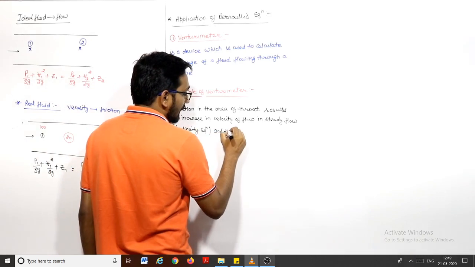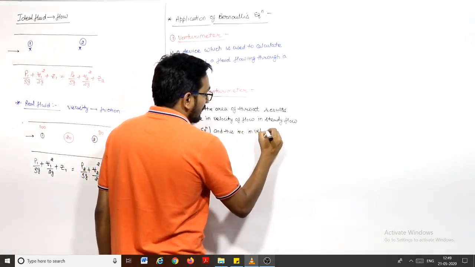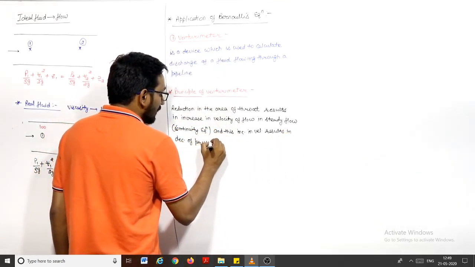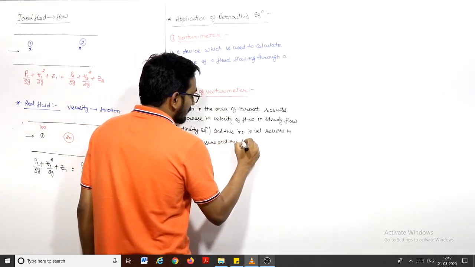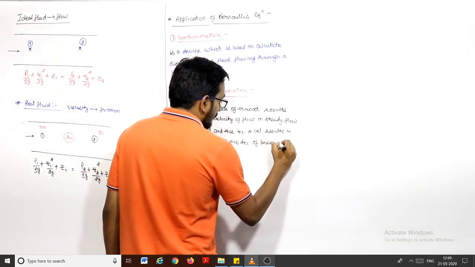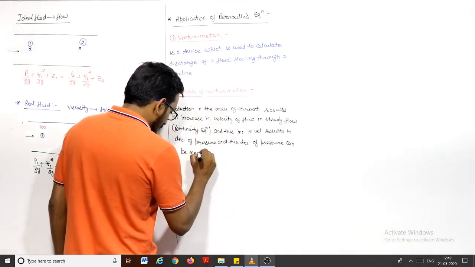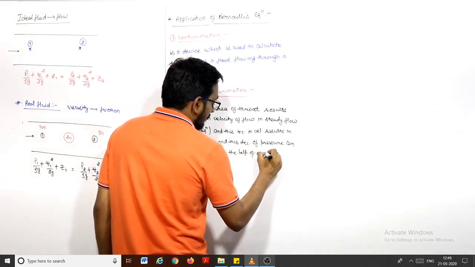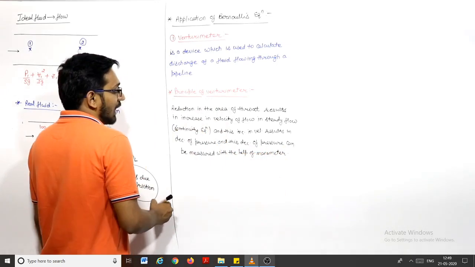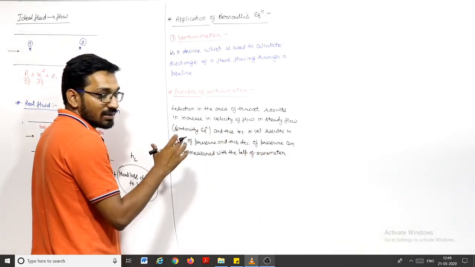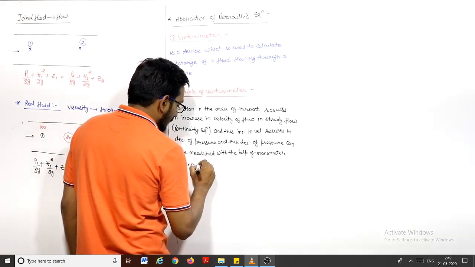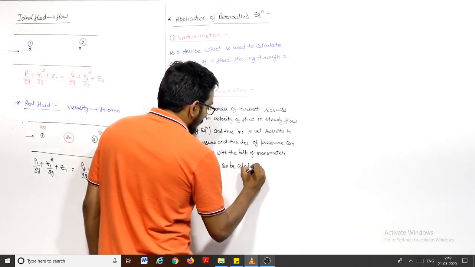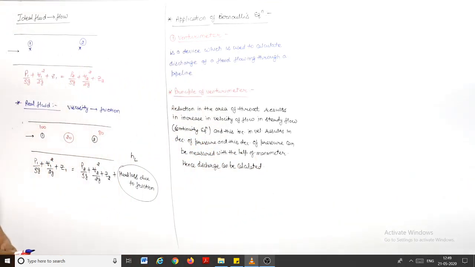And this increase in velocity results in decrease of pressure, and this decrease of pressure can be measured with the help of manometers. We will apply a manometer, and based on this we can calculate the discharge. Hence discharge can be calculated. So this is the principle of Venturi meter, right?